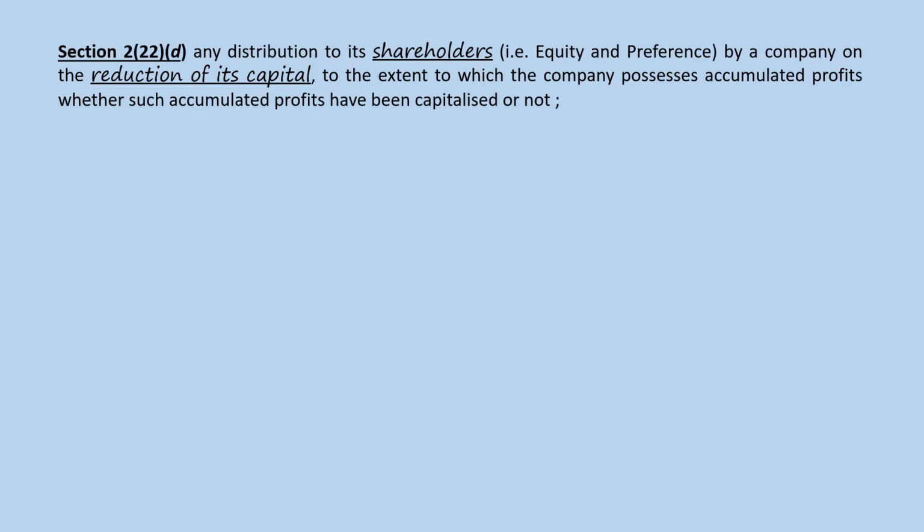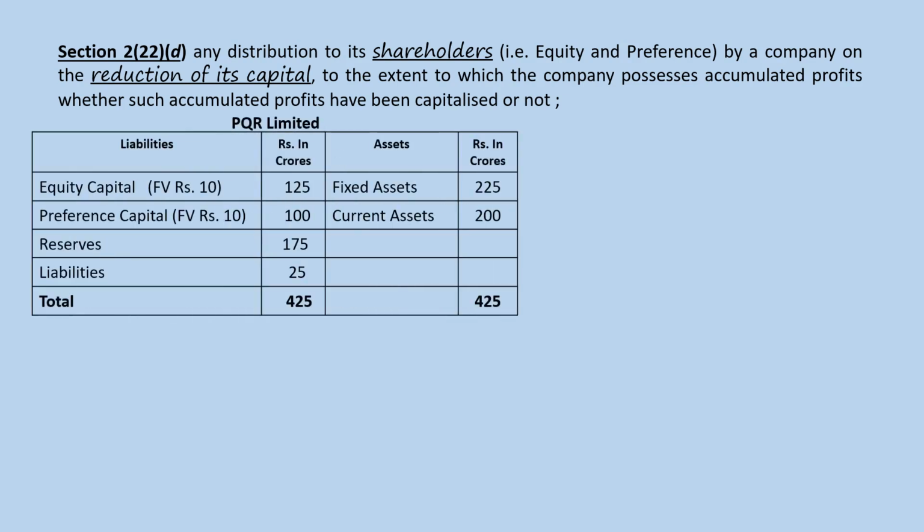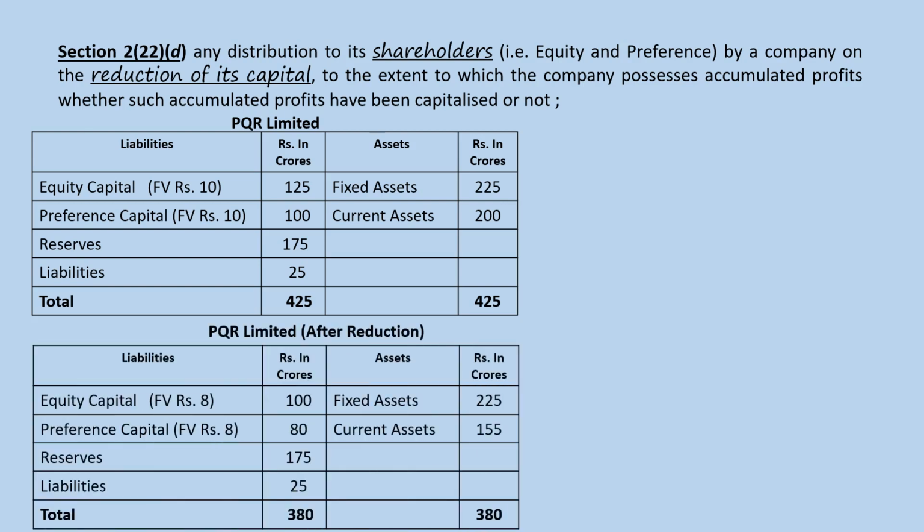Section 222D: any distribution to its shareholders, that is equity and preference, by a company on the reduction of its capital, to the extent to which the company possesses accumulated profits, whether such accumulated profits have been capitalized or not. Now here is a company called PQR Limited, which has an equity share capital of 125 crores. Face value of each share is rupees 10 and a preference share capital of rupees 100 crores. Face value of each share is rupees 10 in case of preference share capital also. Now the company reduces the face value of the shares from rupees 10 to rupees 8.